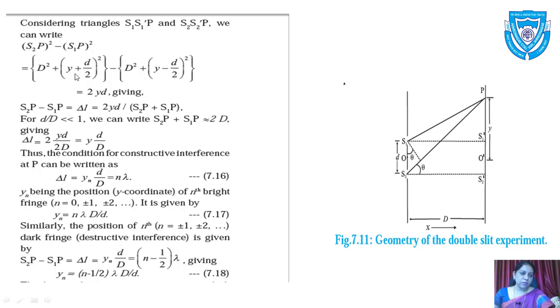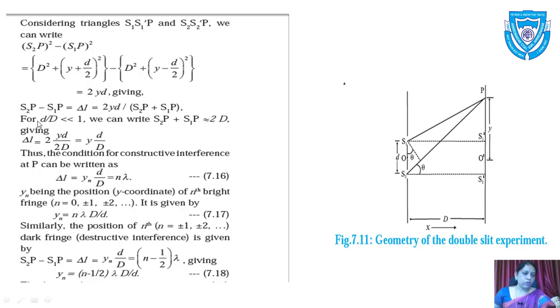Ultimately what will remain is 2 times yd upon 2 plus 2 times yd upon 2, the middle terms added, which gives 2yd. So S2P minus S1P, equal to delta L, is equal to 2yd upon S2P plus S1P. We have factorized this equation.